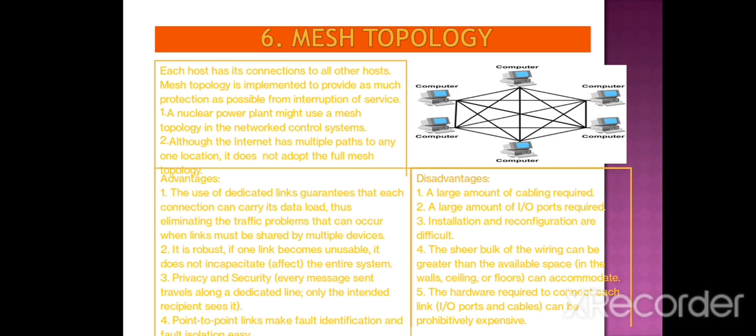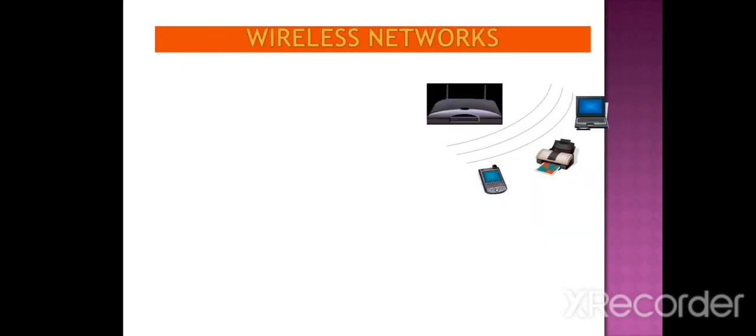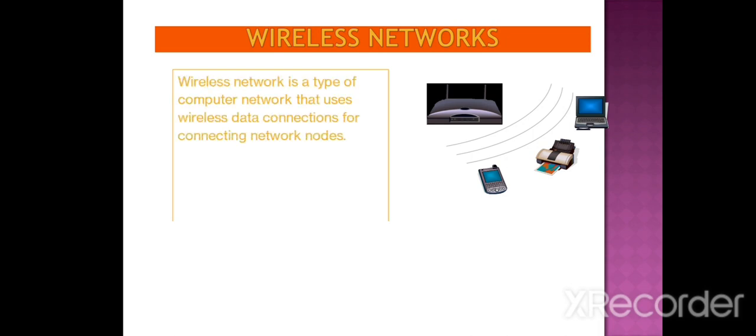Now the sheer bulk of the wiring can be greater than the available space can accommodate. The hardware required to connect each link, input output ports and cables, can be pretty expensive. It requires a number of input output ports and cables which are so expensive. So that's why we generally do not prefer this type of topology.